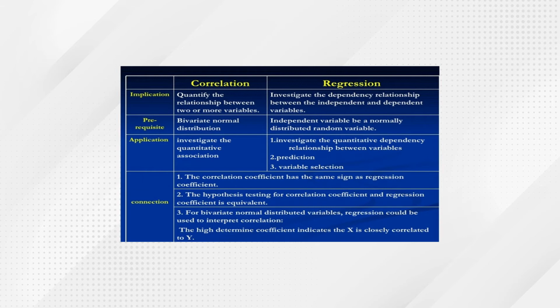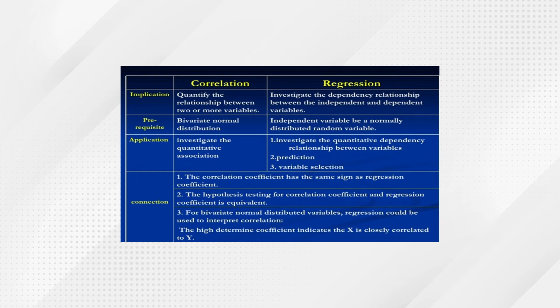As far as the prerequisite is concerned, correlation needs a bivariate normal distribution, and for regression, the independent variable should be a normally distributed random variable. As far as the application is concerned, correlation investigates the quantitative association, while regression investigates the quantitative dependency relationship between variables, prediction, and variable selection. The correlation coefficient has the same sign as the regression coefficient, and the hypothesis testing for the correlation coefficient and regression coefficient is equivalent.